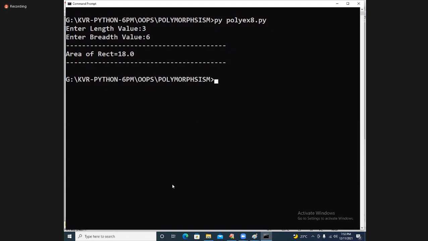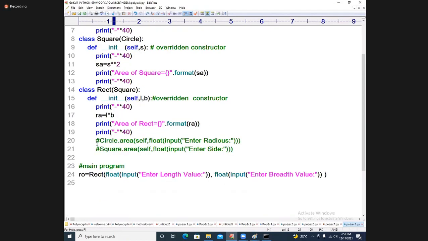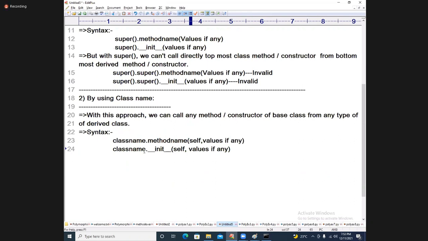Now I will call this function. How do you call it? Area underscore underscore init underscore underscore of self. See the syntax once: class name dot underscore underscore init underscore underscore of self, values if any.